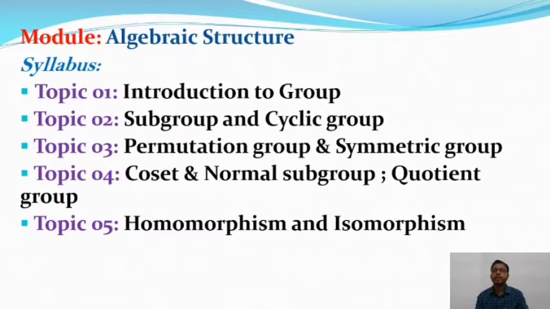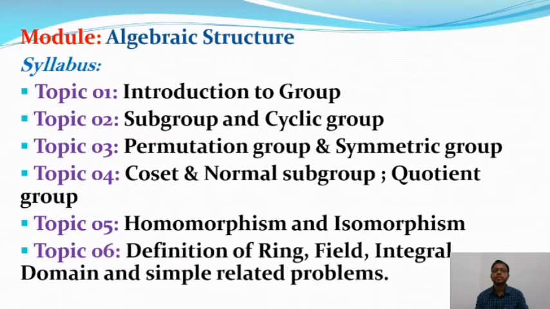And after that we will talk about the definition of ring, definition of integral domain and field, and some properties of ring, field and integral domain, and some related examples we will discuss in topic 6 of algebraic structure.